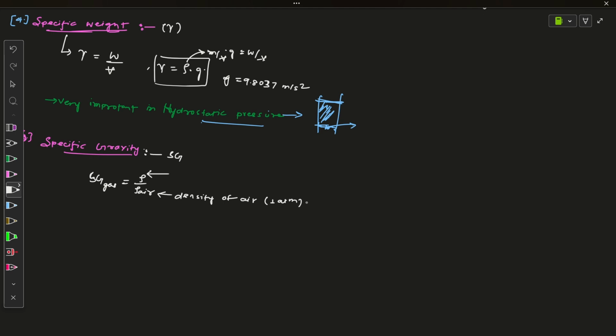Usually we take air at 1 atm, and its density is around 1.002 kg per meter cube, and you take the density of your required fluid.